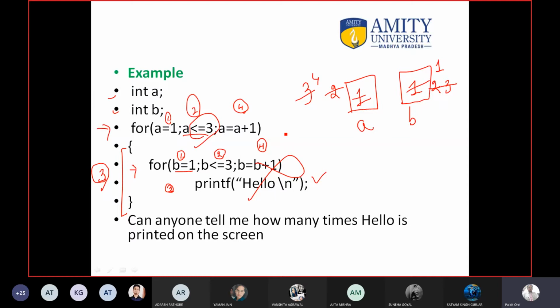So in this particular program, hello gets printed 3 times, 3 times means 3 multiplied by 3, 9 times. So in this particular program, hello is printed 9 times. Okay. The child is executed for 3 times. First hello will be printed 3 times, then again the child will run, again hello will be printed 3 times, then again hello will be printed 3 times. So the child ran 3 times, yes or no? And 3 plus 3 plus 3 is 9. If anyone has doubt, they can ask. Else I can ask a similar question from you.